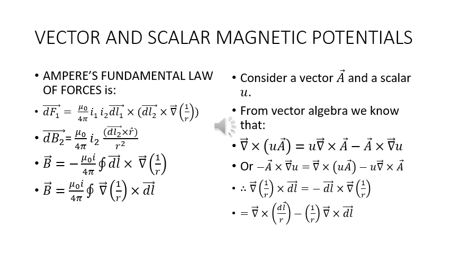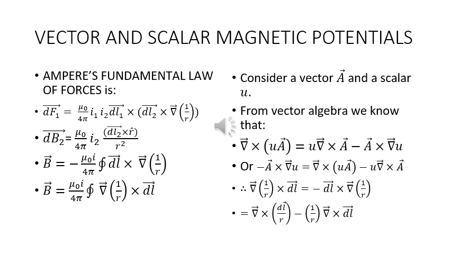discuss vector and scalar magnetic potentials. Ampere's fundamental law of forces is dF1 is equal to mu0 upon 4 pi I1 I2 dl1 cross (dl2 cross gradient of 1 upon r). dB2 is equal to mu0 upon 4 pi I2 dl2 cross r upon r square. B is equal to minus mu0 I upon 4 pi closed integral dl cross gradient of 1 upon r. B is equal to mu0 I upon 4 pi closed integral gradient of 1 upon r cross dl.